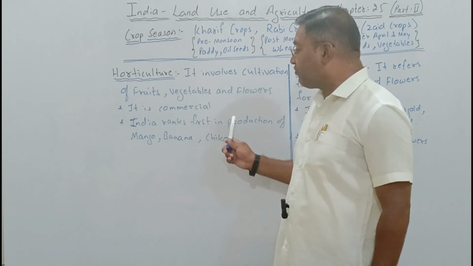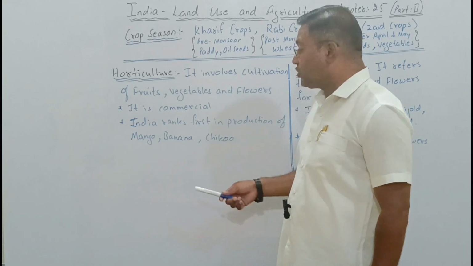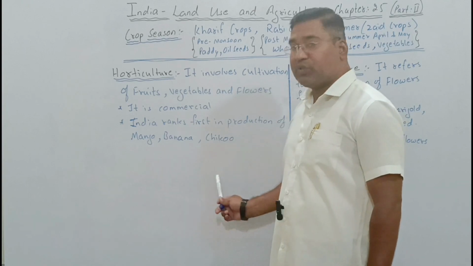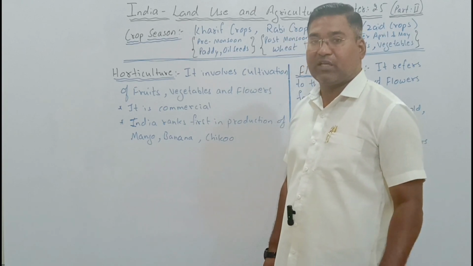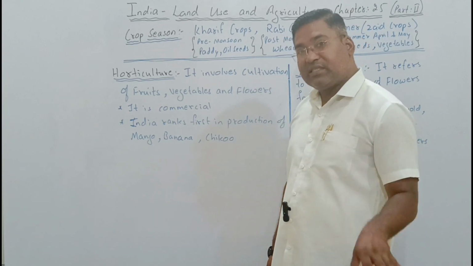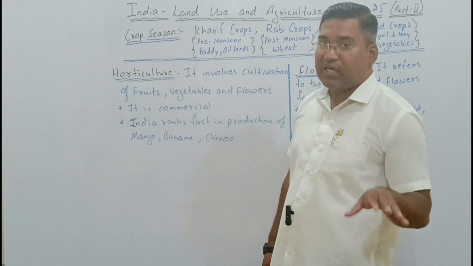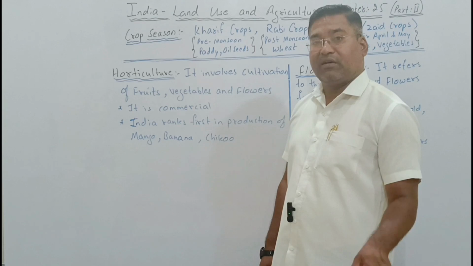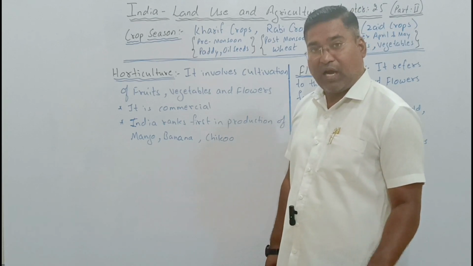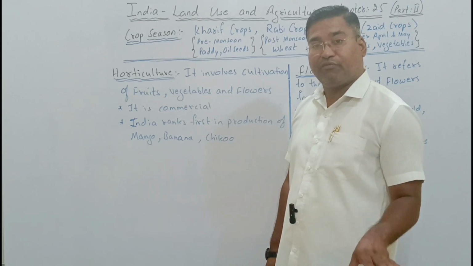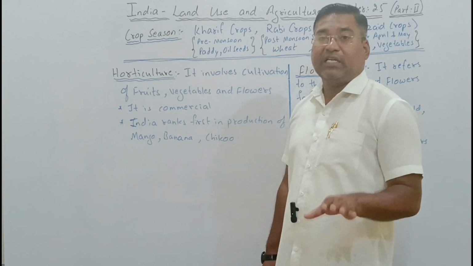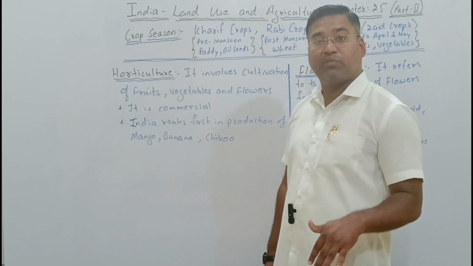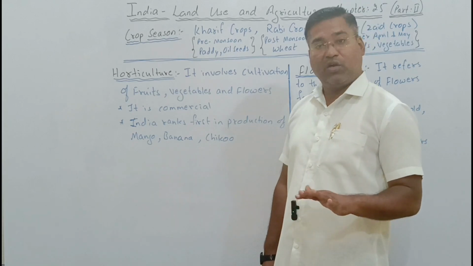And India ranks first in the same. India ranks first in the production of mango, banana as well as chikoo. So these are the fruits which are highly produced in the country called India, right? And this is there due to the effort of which one? The effort of the green revolution. This green revolution has made changes apart from the food crops. Now farmers engage themselves in different forms of crops which we said are fiber crops, beverage crops, commercial crops as well as food crops.